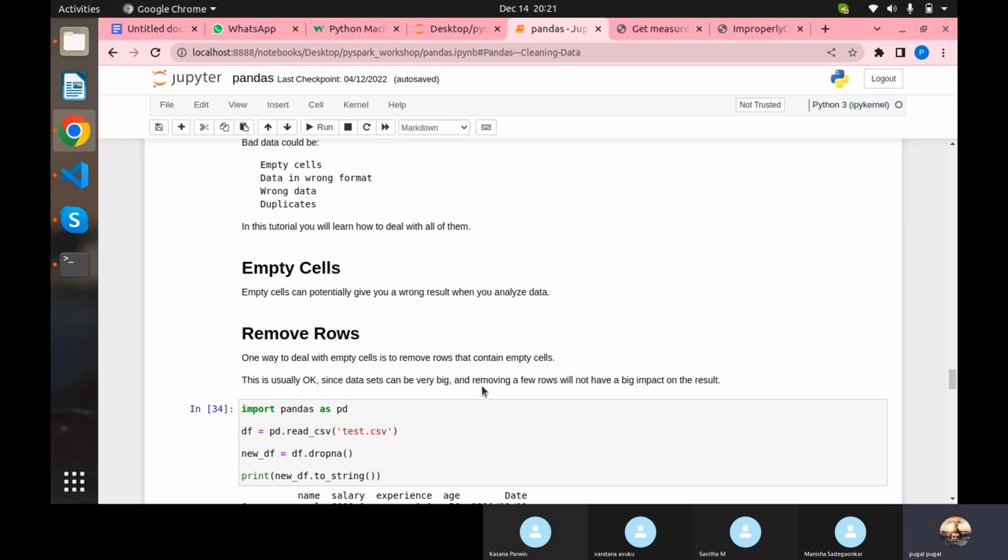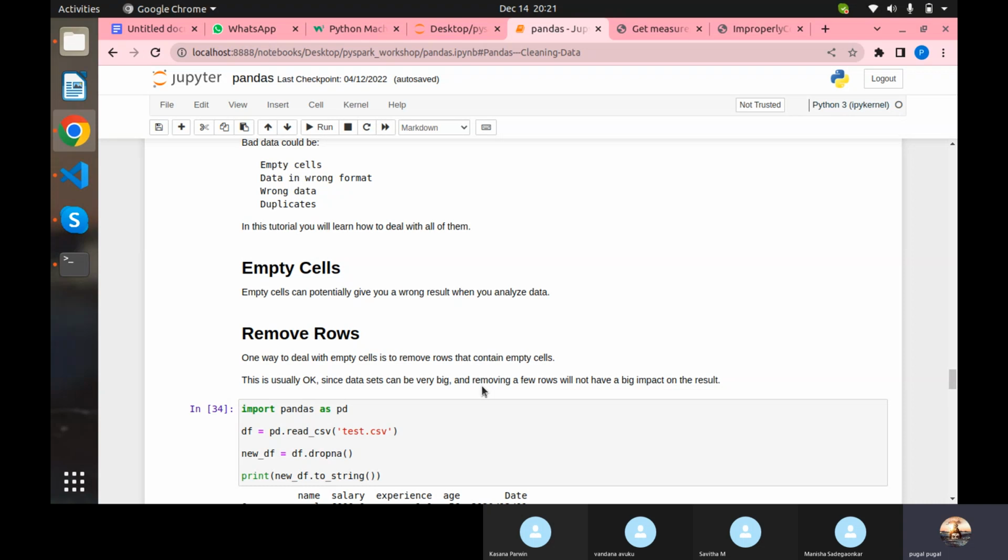Okay, so if you have an empty cell, once you created the JSON file, you cannot format that JSON file. There is something called a JSON formatter. If you put those files into a JSON formatter, what will happen? If there are any NaN values in the JSON, it will not allow you to format that as JSON. So for that reason, you should first clean your data.